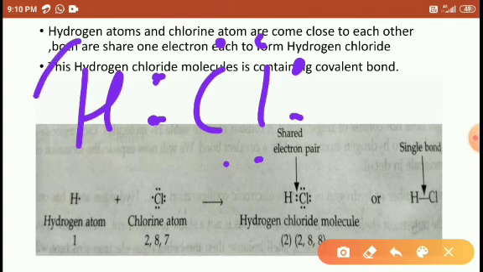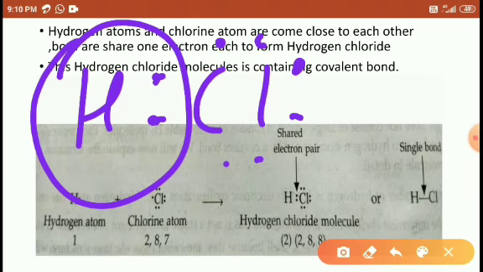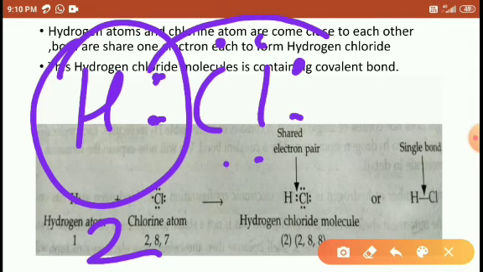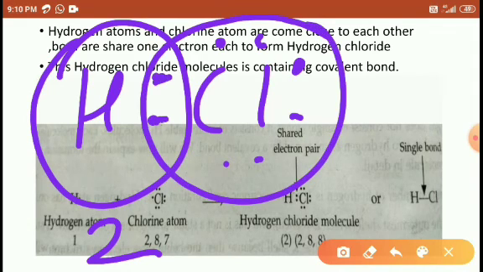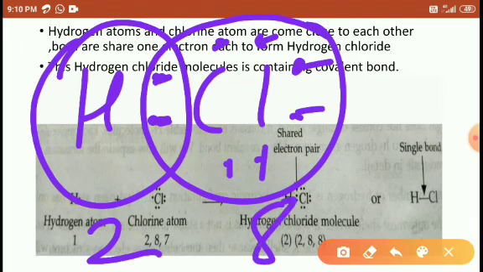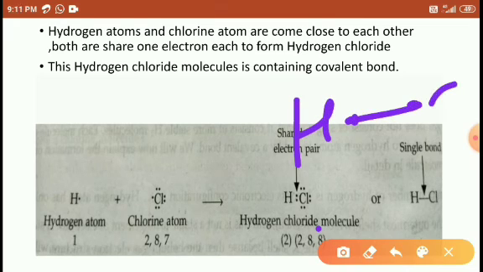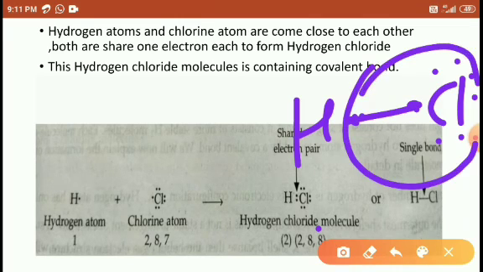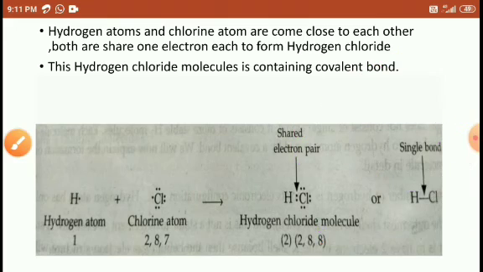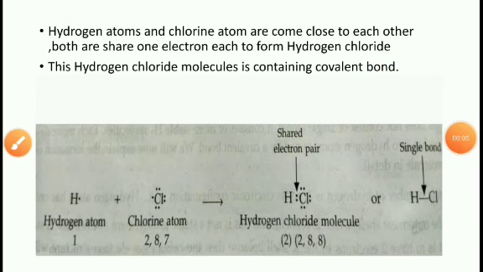While counting the hydrogen, the central pair is applicable for the left-hand side hydrogen, giving 2 electrons. While counting the chlorine, we have to count like this, 1 2 3 4 5 6 7 8, 8 electrons. So why 8 electrons? Between the hydrogen and chlorine, 2 electrons are present here. Chlorine already contains 7 electrons, and these 2 electrons are considered as 8. Right, students? Understood?